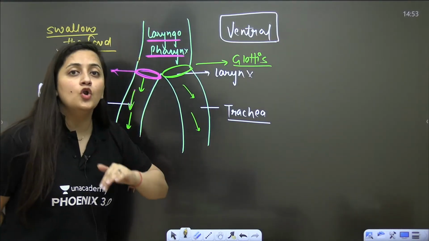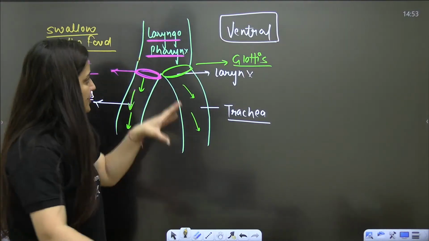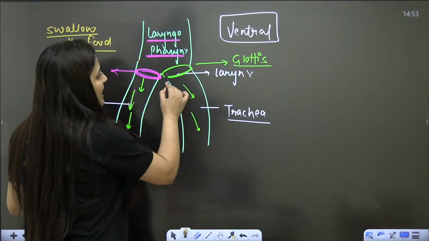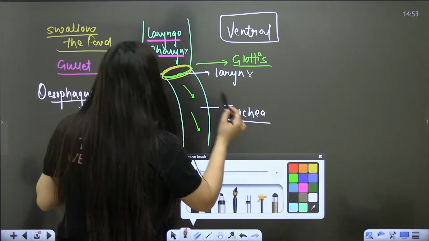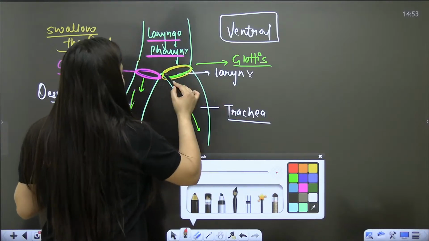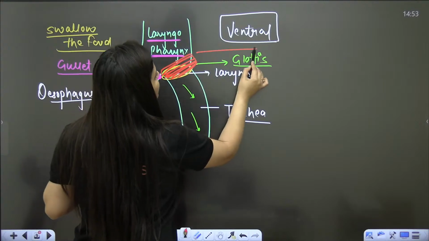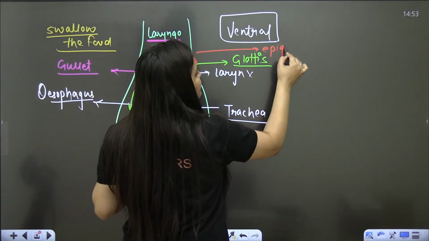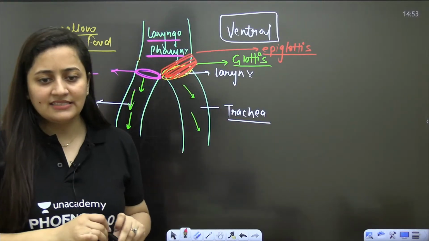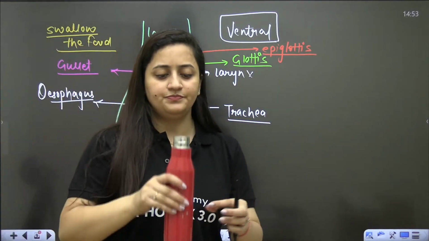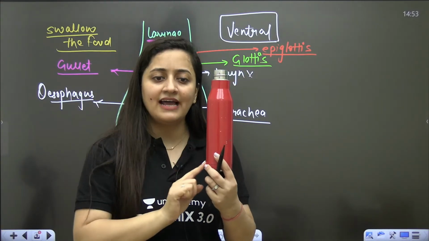So when we swallow the food, the glottis, which is the opening of the larynx, gets covered with a cartilaginous flap, and we call it the epiglottis. Imagine this is your larynx, then this is your trachea.